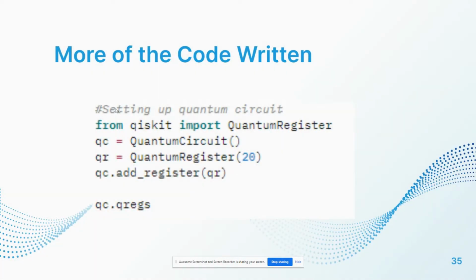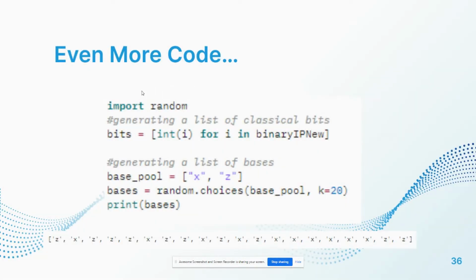And then here we have our quantum circuit set up. And here we generate the list of classical bits and the list of bases that we use for encryption in step 1, if you'll remember from when we were talking about QKD from before.